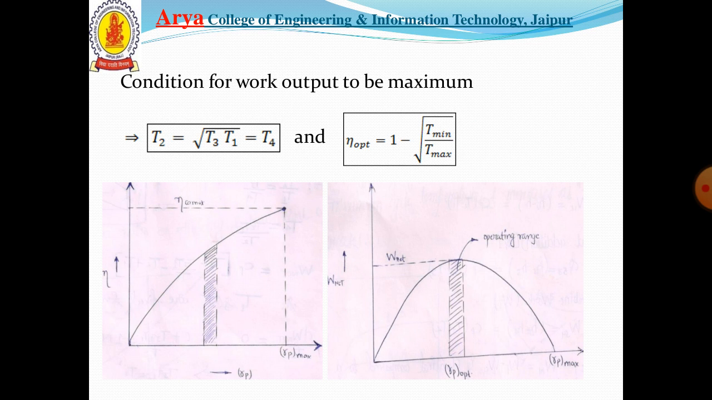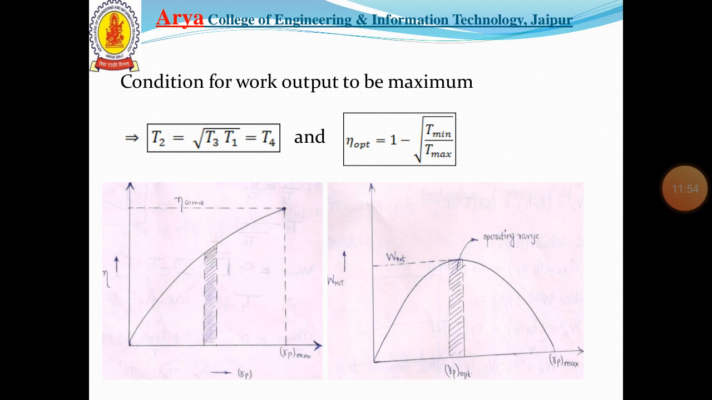The condition for the work output to be maximum can be obtained as T2 equal to the root of T1 into T3, equal to T4, and the optimum efficiency equals 1 minus the root of T minimum upon T maximum.